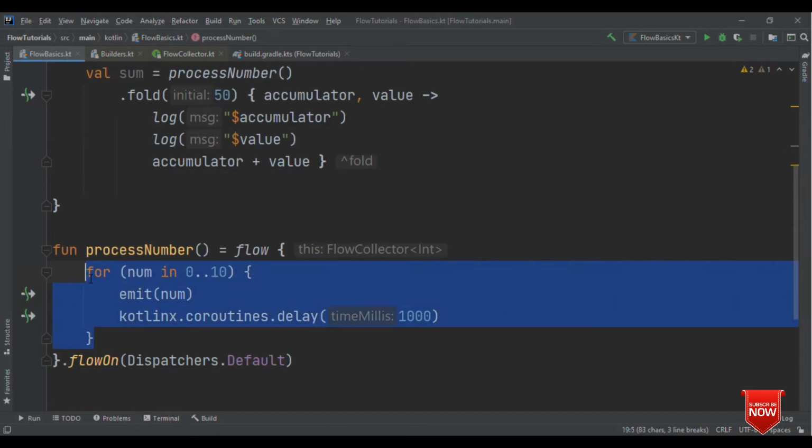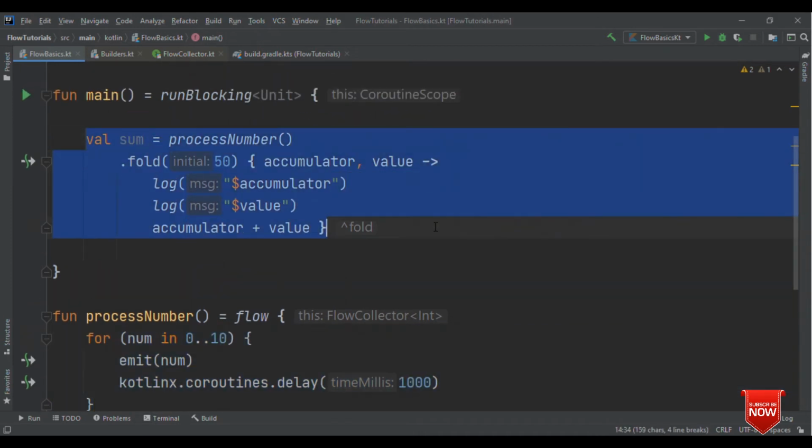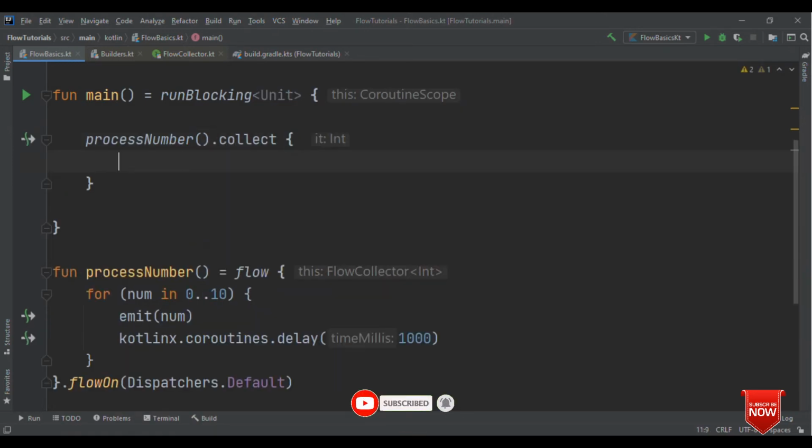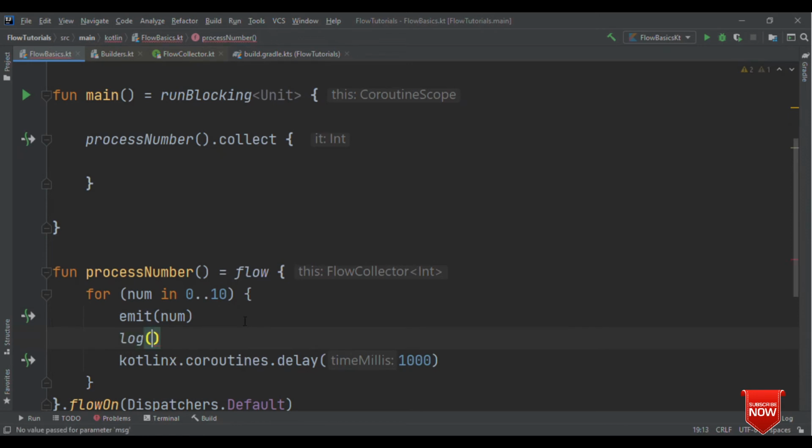If the emitter is fast and collect is slow, what happens in those scenarios? So let me remove all these things and write it once again, process number dot collect. And here let me do one thing. Instead of just emitting the value, let me also log it. So here it is emit, and let's see the number. Again here also, we'll say collect and the number.